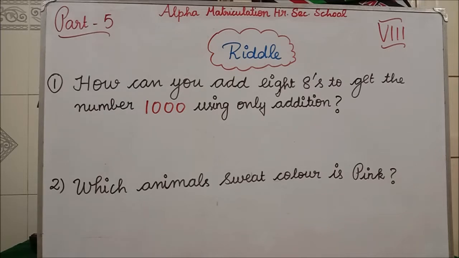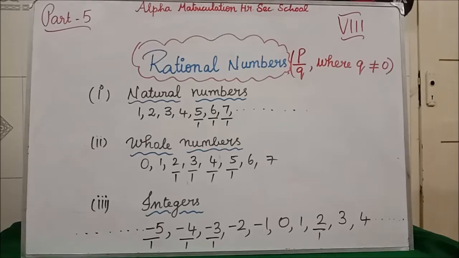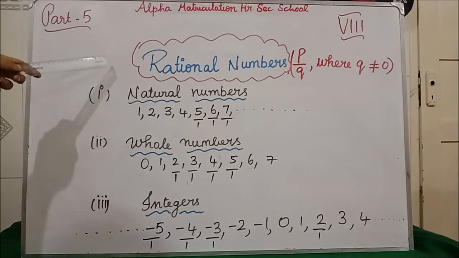Next we will enter into a topic. Students, in part 5 video the topic we are going to see is properties of rational numbers. Clear? Before going into properties of rational numbers, first we have to know what a rational number is. I gave you the introduction of rational number in part 1 video itself. One more time I am going to explain so that the concept will deeply enter into your mind. A rational number will be in the form of P by Q.